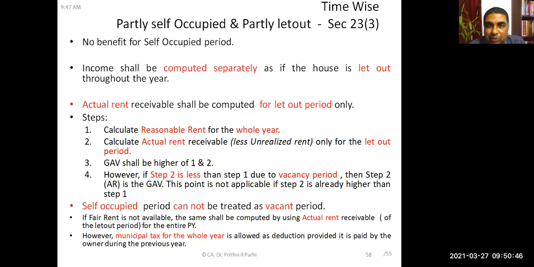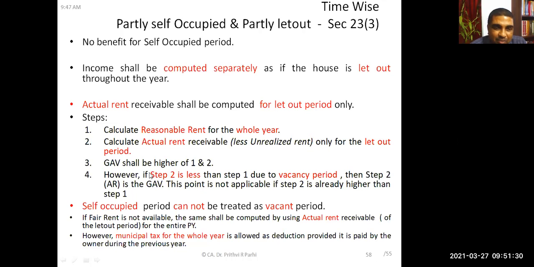If this is the kind of situation, the house shall be treated as a let-out house. It will not be treated as a self-occupied house. It will be treated as if it is completely let out. So what we will do here is calculate reasonable rent for the whole year. Actual rent is available for the let-out period only; we cannot do anything about that. So you have to take reasonable rent and actual rent, whichever is higher. Normal process. However, because of vacancy, if actual rent is lower, then we have to take the actual. Otherwise, we take whichever of actual rent and reasonable rent is higher.